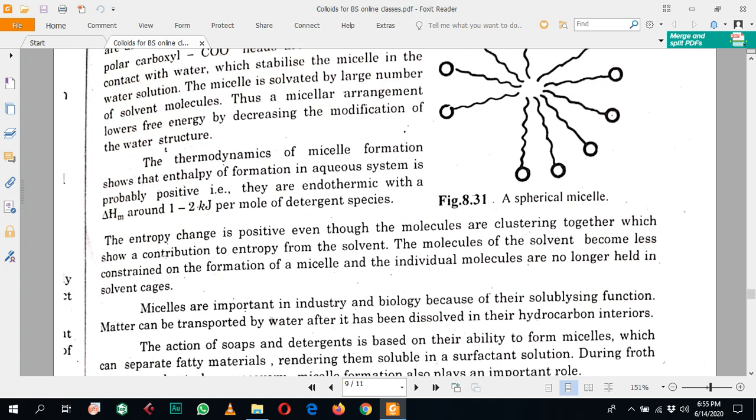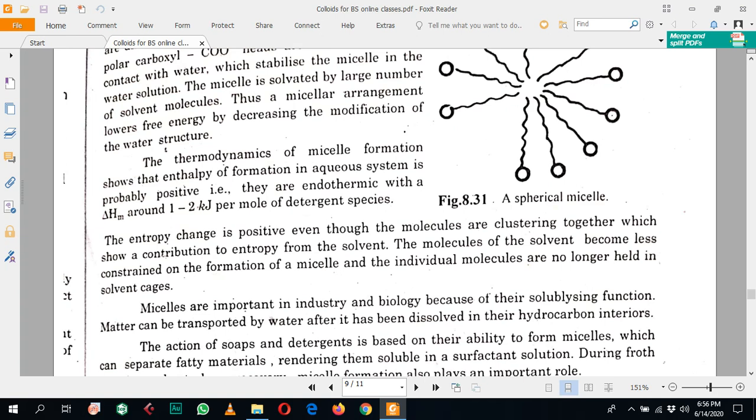During the formation of these micelles, the enthalpy increases, meaning it is positive, so the reaction is endothermic. So if delta H is positive, and we see the effect of entropy, and the change of entropy is positive,